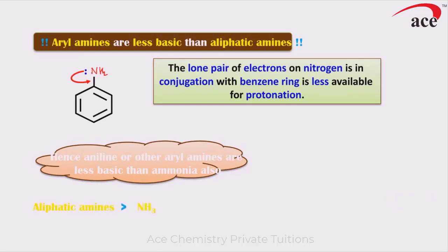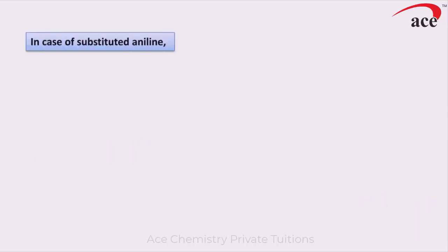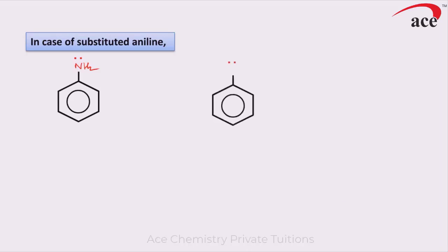So the responsible factor is the presence of the lone pair. Aliphatic amines are more basic than ammonia, and more basic than aromatic amines. In aromatic amines such as aniline, the lone pair is involved in resonance, and therefore they are weaker bases than ammonia as well. However, in substituted anilines, with alkyl groups or some other functional group, there can be two possibilities.